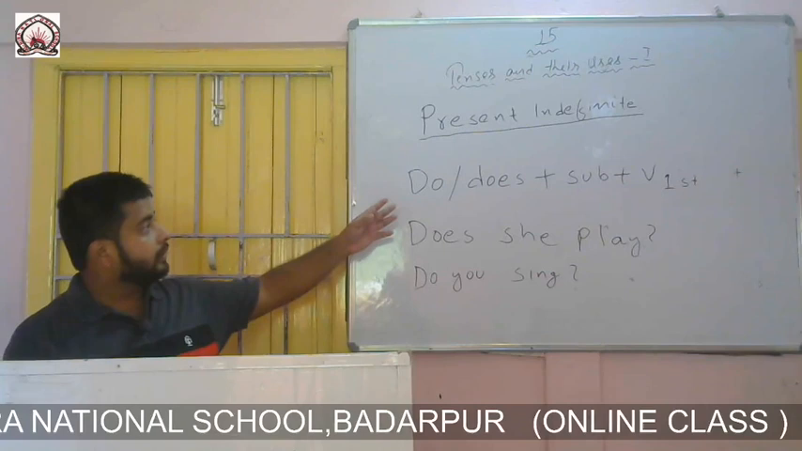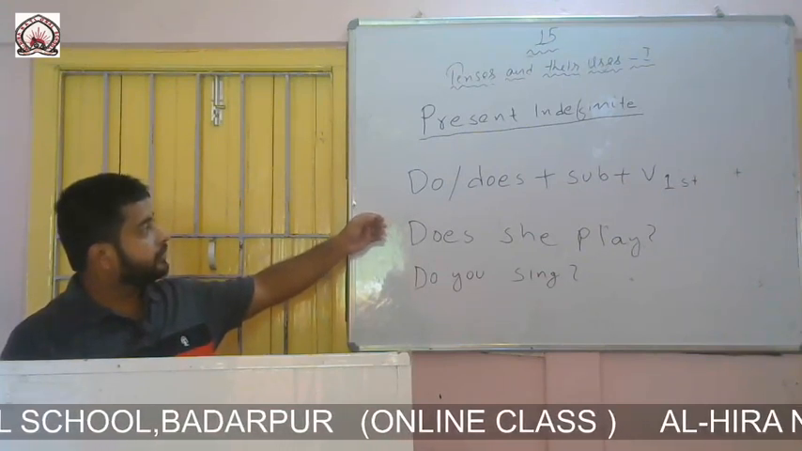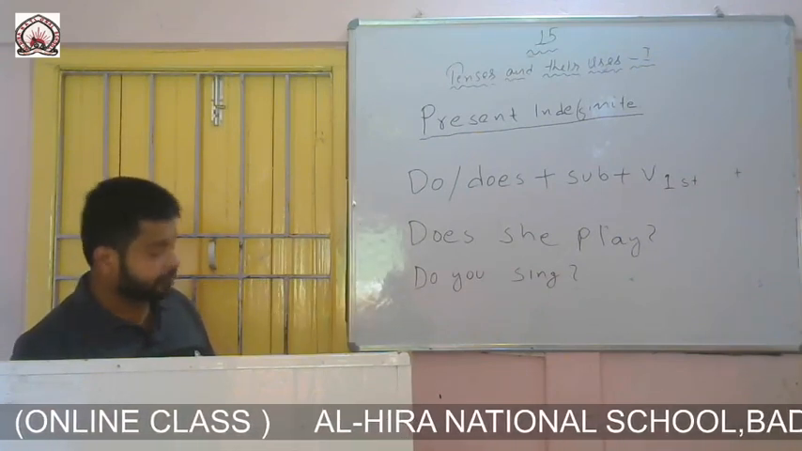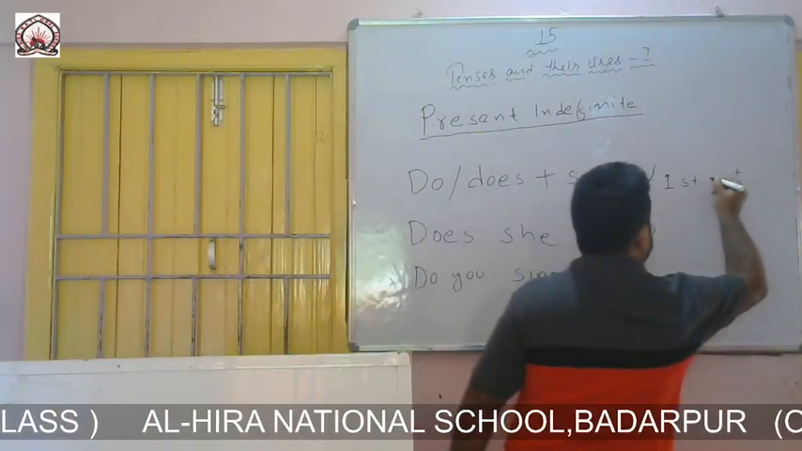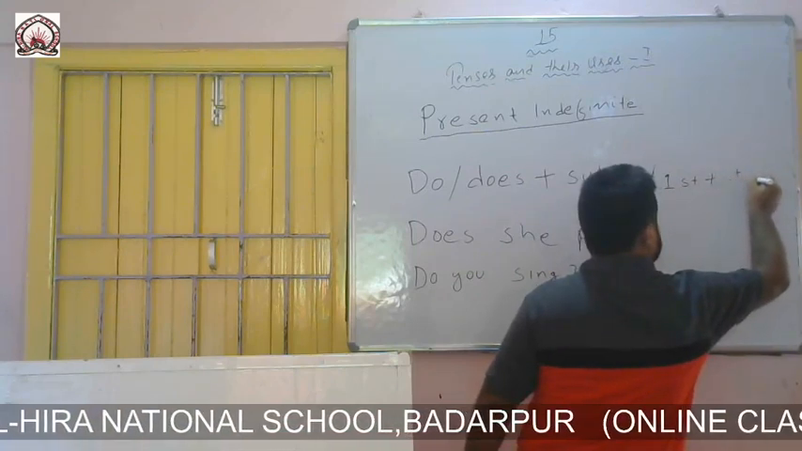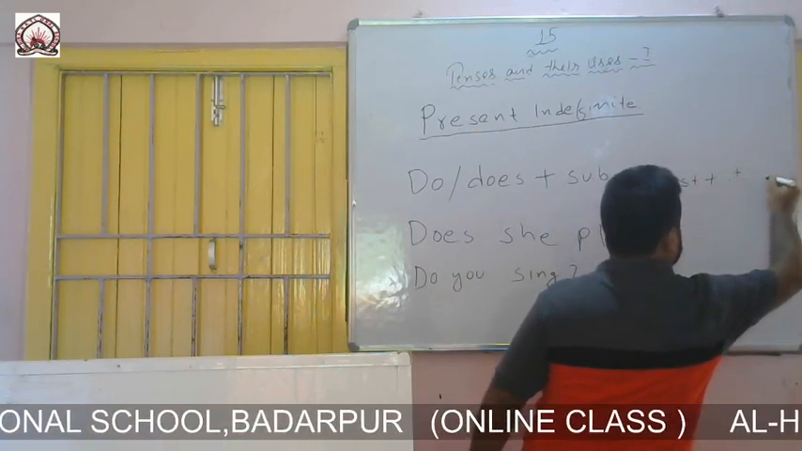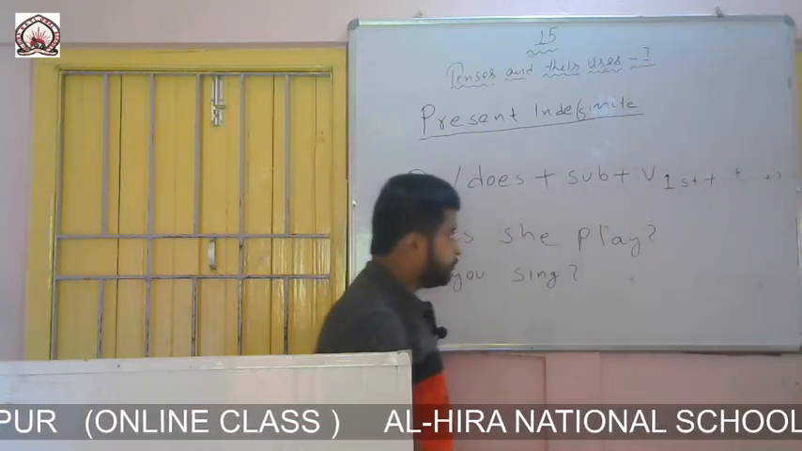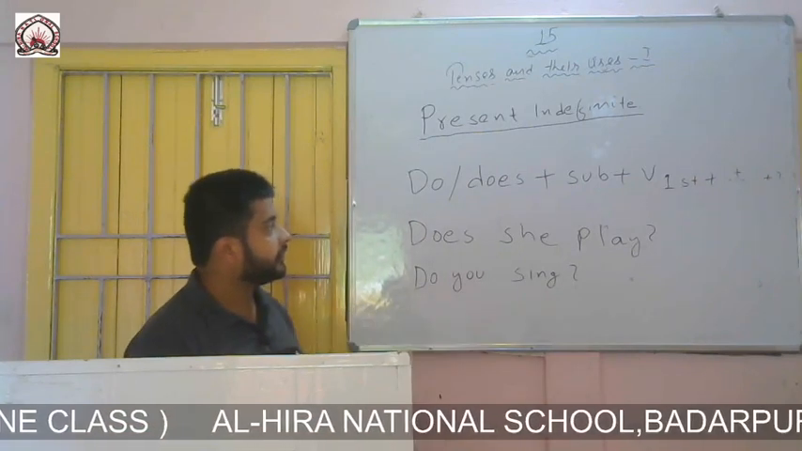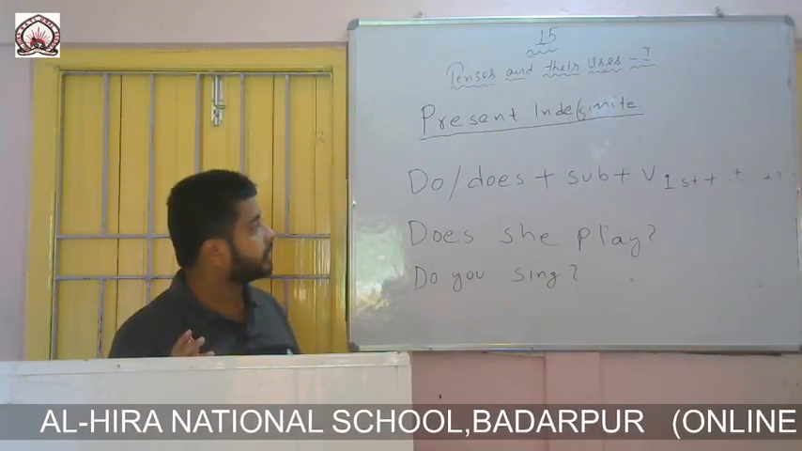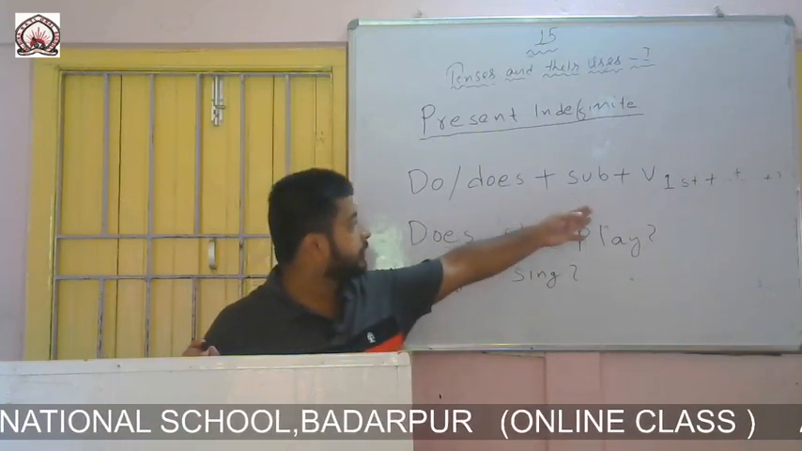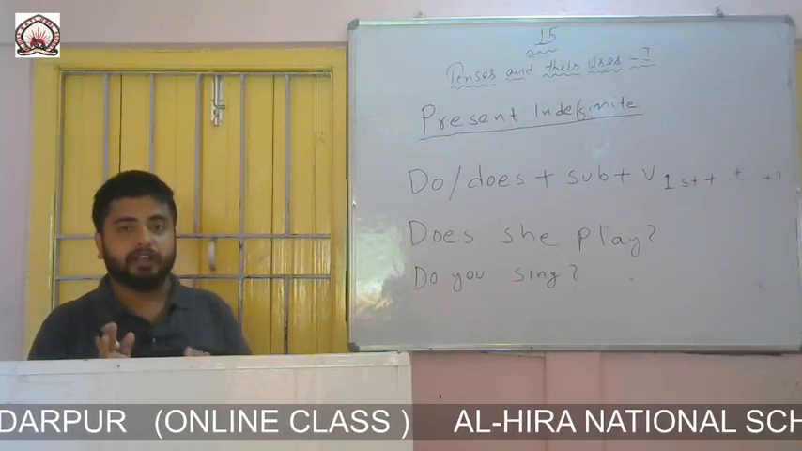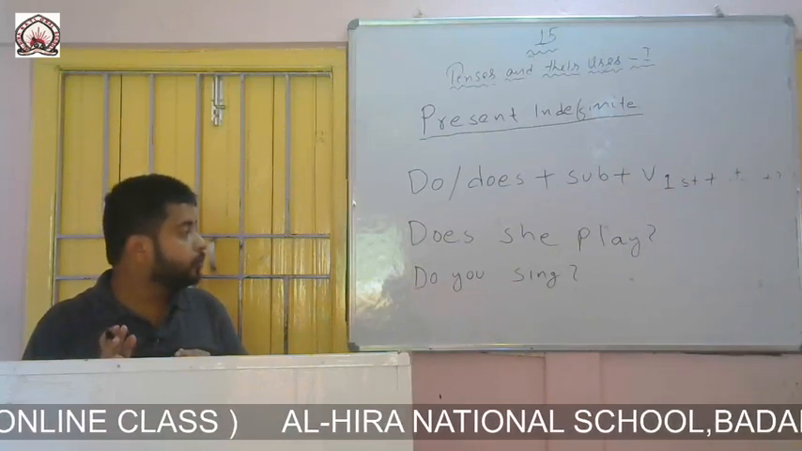So as I have told you earlier, the formation of present indefinite interrogative is do or does plus subject plus first form of the verb plus remaining part of the sentence. There sometimes we will write object, sometimes we will write complement, plus at the end there will be a question mark. If we don't put any complement or object, then we can put the question mark after first form of the verb. So my first example is does she play, and my second example is do you sing.